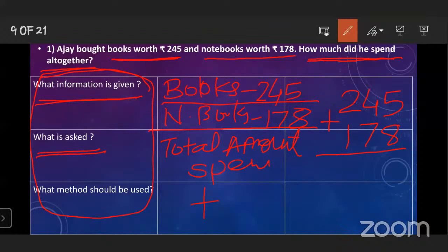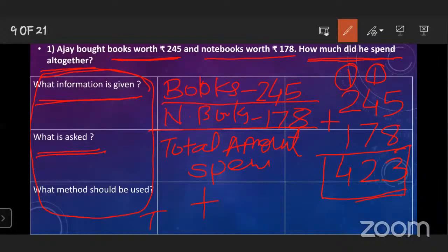13. So you have to write 3 here and 1 carryover. And 1 after carryover, 7 is equal to 11, and 11 plus 1 carryover is 12. So you have to write 2 here, 1 carryover. 2 plus 1, 3, and plus 1 carryover is 4. Means how much did he spend altogether? 423. Yes, very good. This is the answer.